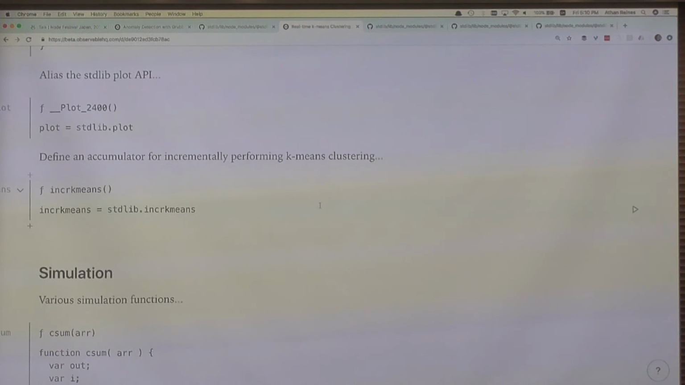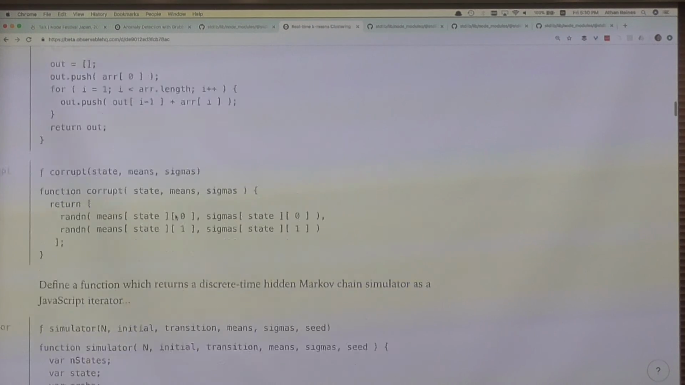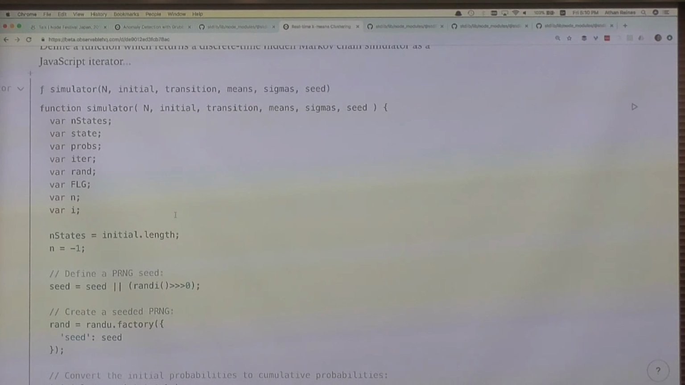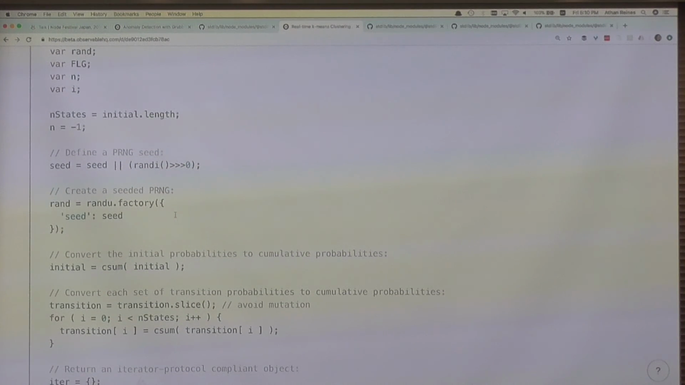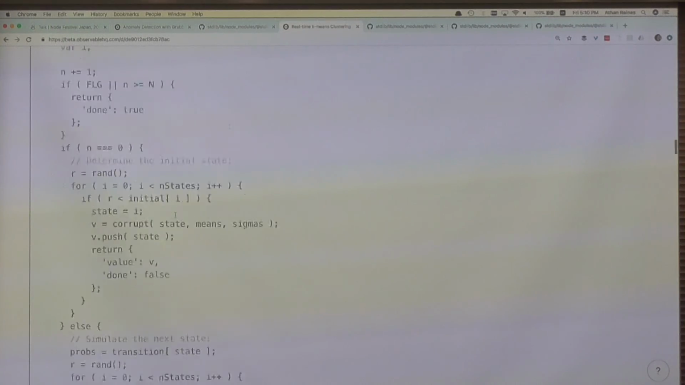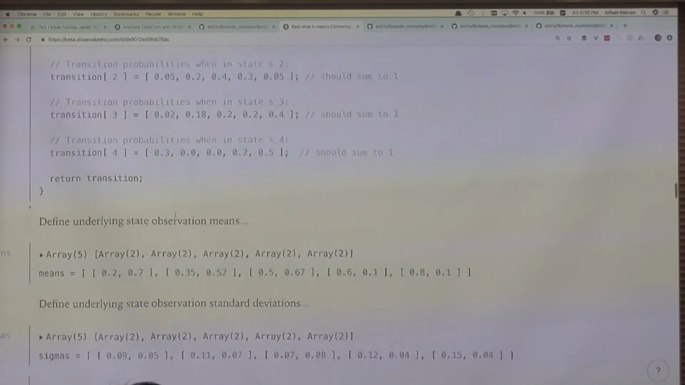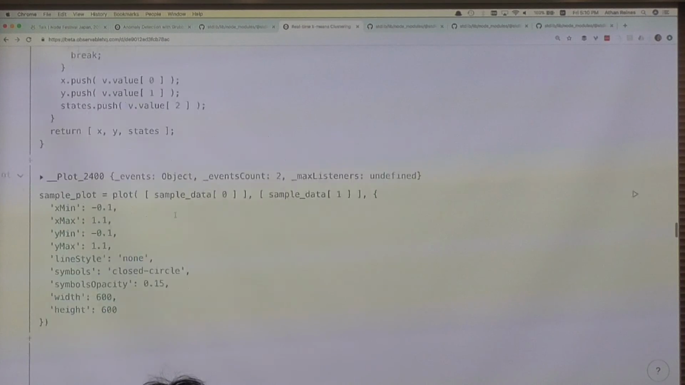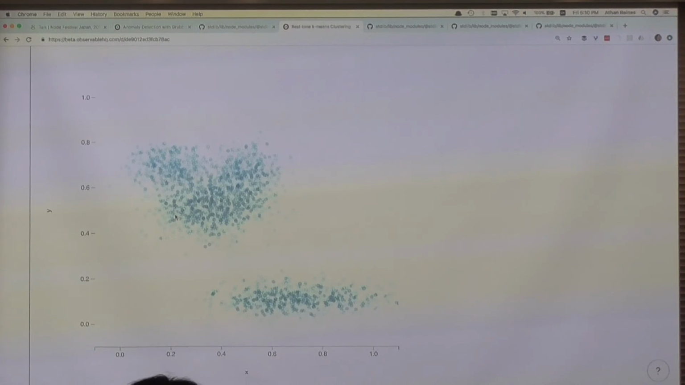Then here's our machine learning implementation, which is our incremental k-means. This is our real-time machine learning algorithm. We have some simulation code, which is not really important. It's a discrete-time hidden Markov chain. This means that from each state to state, we have state transitions in which we define our path through a particular network. What this data looks like when you plot it is something like this, and we can see that we have two larger globs and maybe some hidden structure within those globs.